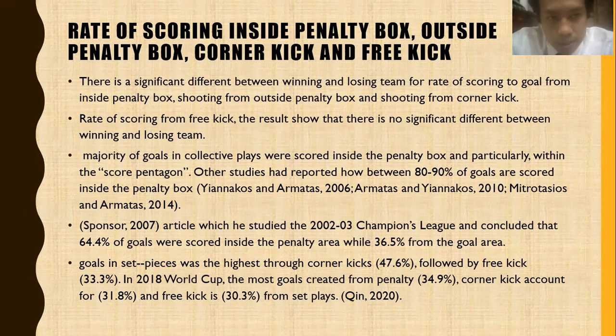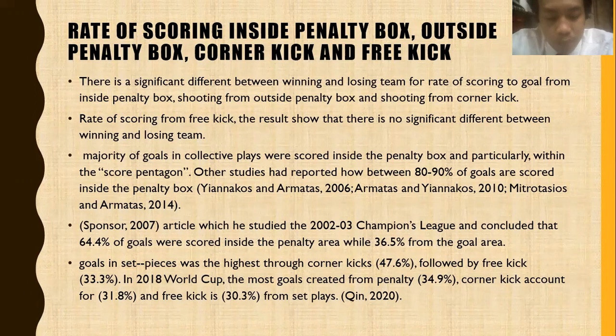For the rate of scoring inside penalty box, outside penalty box, corner kick and free kick, there is a significant difference between winning and losing team for rate of scoring from inside penalty box because the p-value is 0.000, which is less than 0.05. Second is shooting from outside penalty box. The p-value is 0.004, which is less than 0.05.